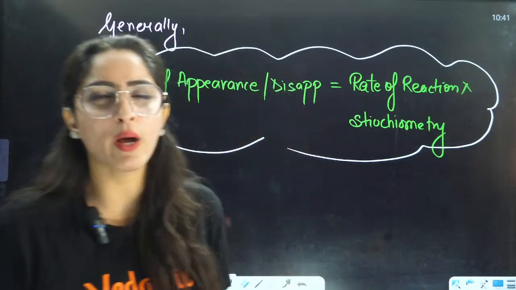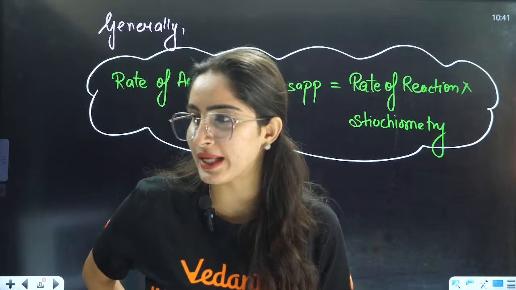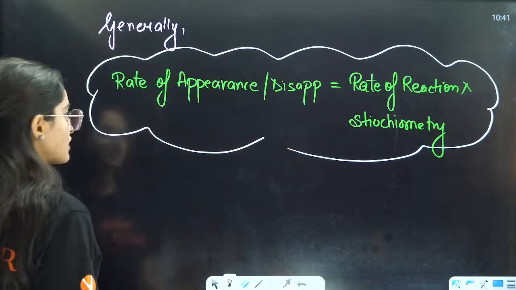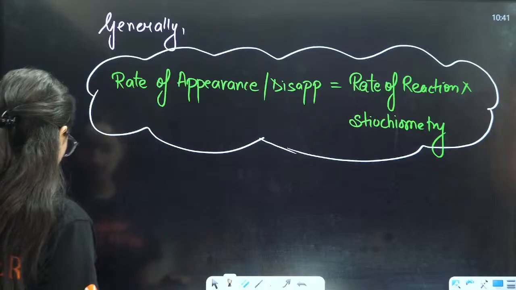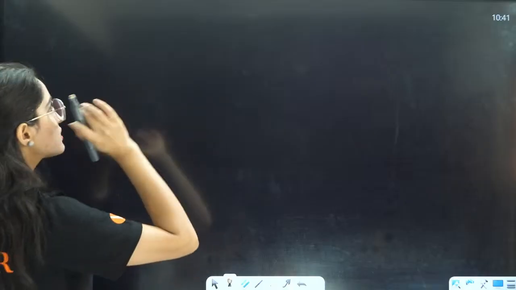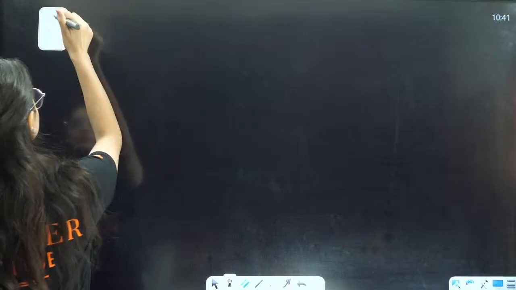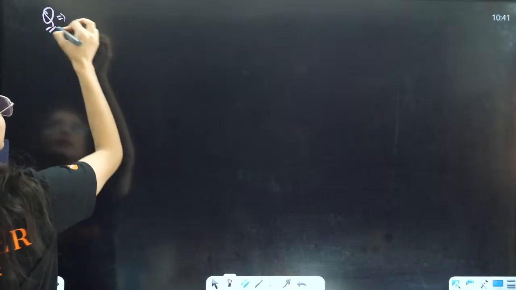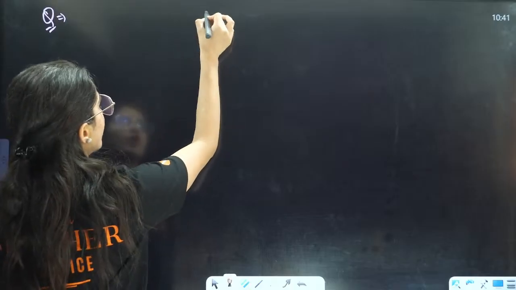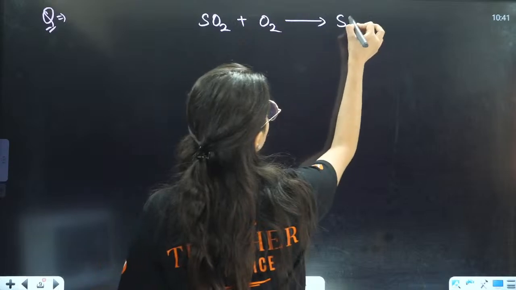Okay, shall we do one question based on this? Everybody in the chat box, I'll give you one question, very simple, right? Let us see if you can apply these things or not. With this question you will be able to understand all the things here. So the question says, randomly I am writing, for example, let us talk about SO2 plus O2 gives SO3.